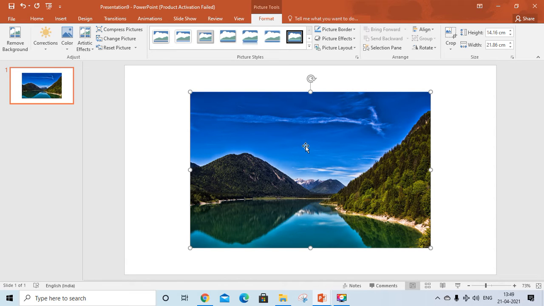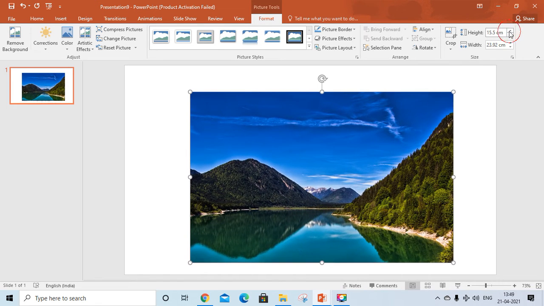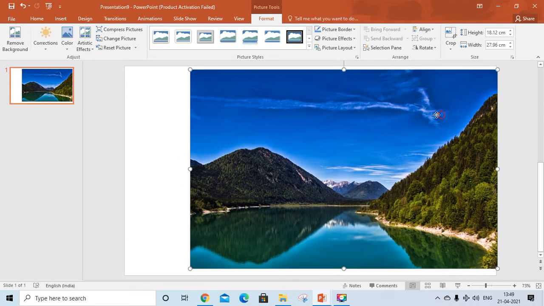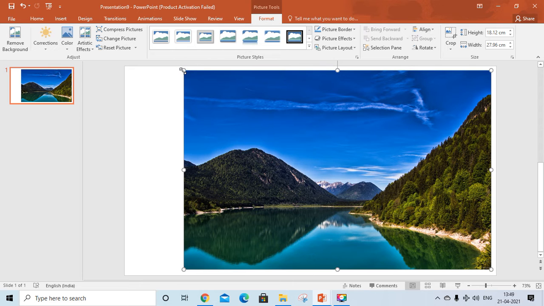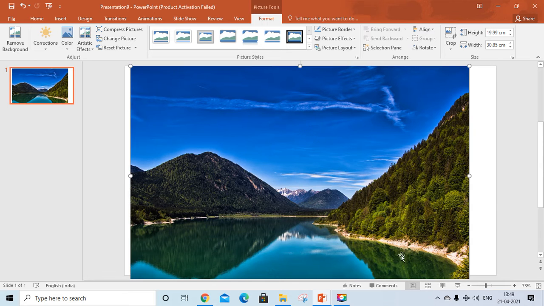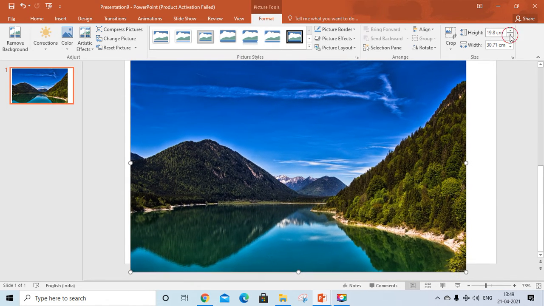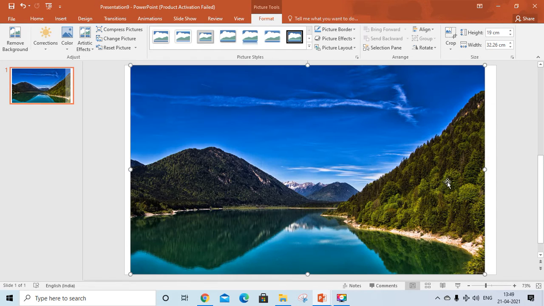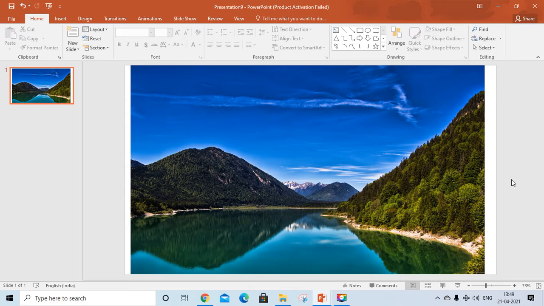Now this image should fit exactly to the slide. So we'll increase the image size, the height and the width. We can increase it like this also. Now in this image I just want to add some birds flying animations. Now let's start an animation.